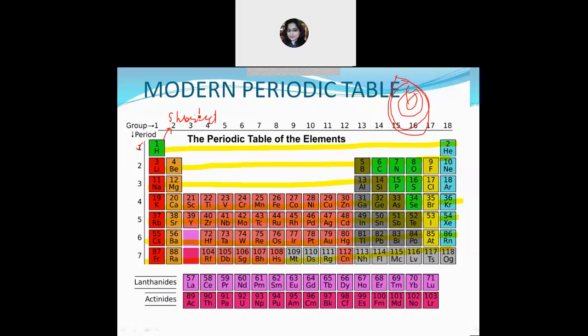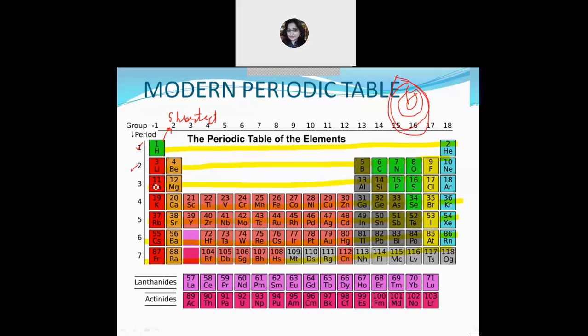After that, the second period contains 8 elements, from atomic numbers 3 to 10. It is known as a short period. The third period again contains 8 elements, from sodium to argon, and it is also known as a short period. So the second and third periods contain 8 elements each, so they are known as the short periods.